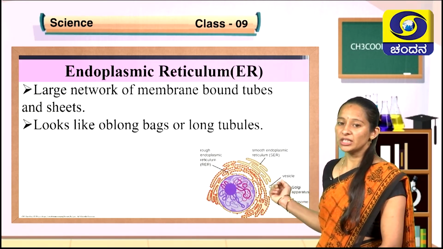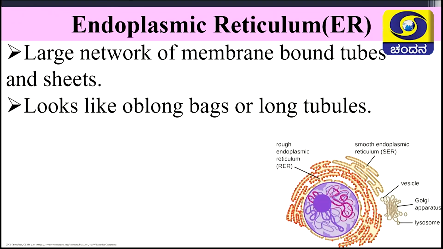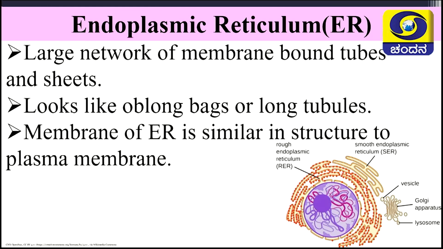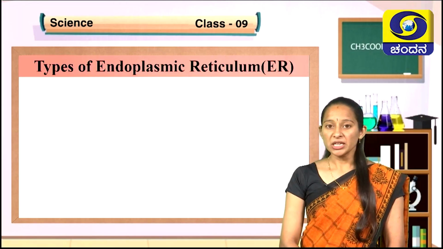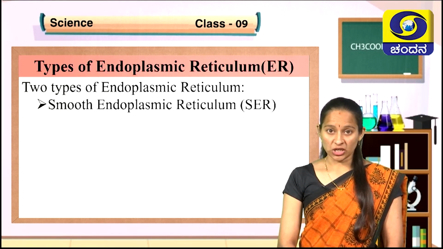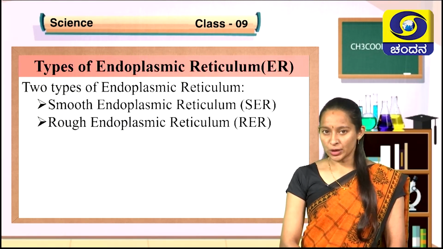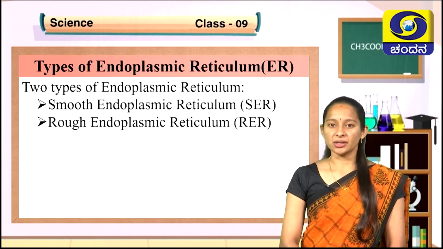Children, look at the image here. Surrounding the nucleus, there are some creamish structures which are like oblong bags or tubes. Those oblong bags or tubes are nothing but endoplasmic reticulum. The membrane of endoplasmic reticulum is similar to the structure of plasma membrane. Based on its structure, there are two types of endoplasmic reticulum. They are smooth endoplasmic reticulum, in short called SER. Another one, rough endoplasmic reticulum, in short RER.